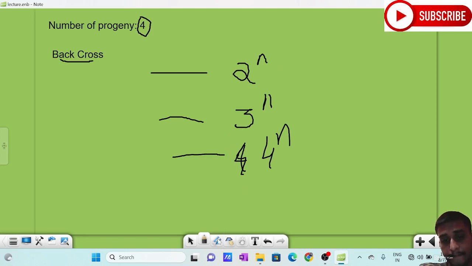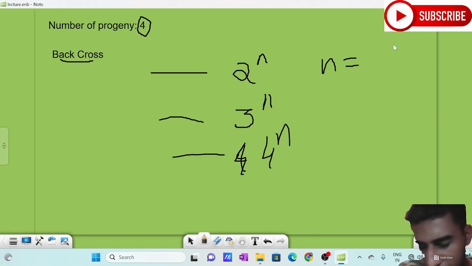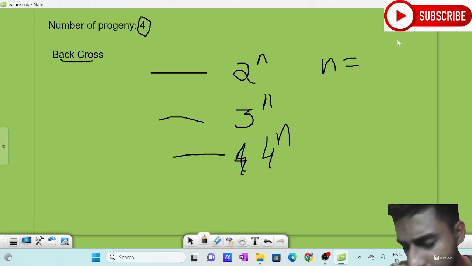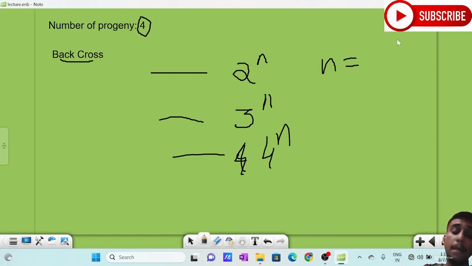Just write this. Where n is the number of genes taken. For example, in a monohybrid cross, n is equal to 1. In a dihybrid cross, n is equal to 2. And in a trihybrid cross, n is equal to 3.